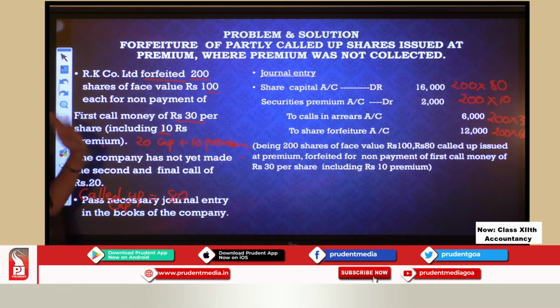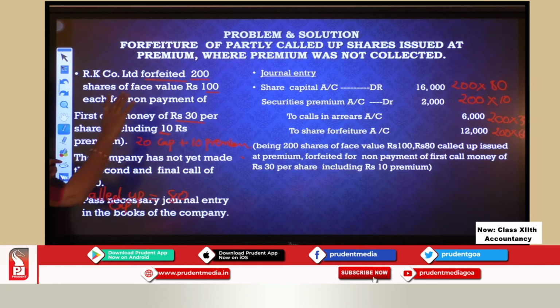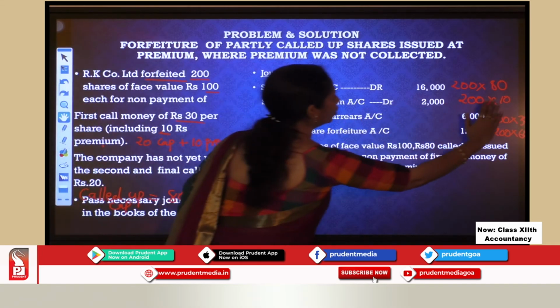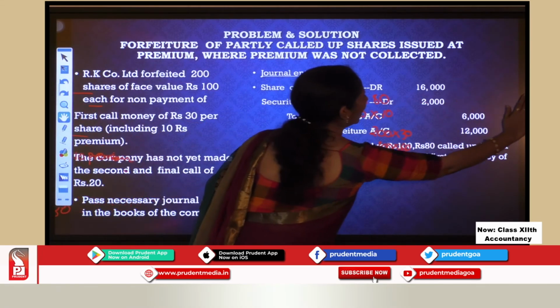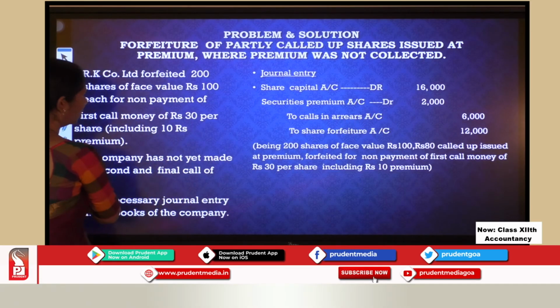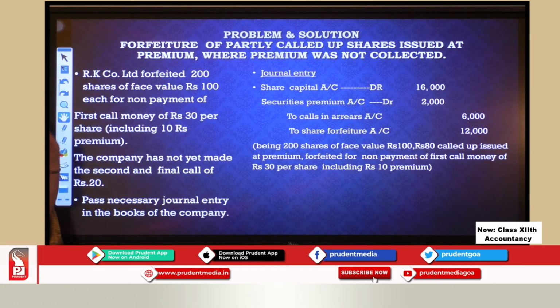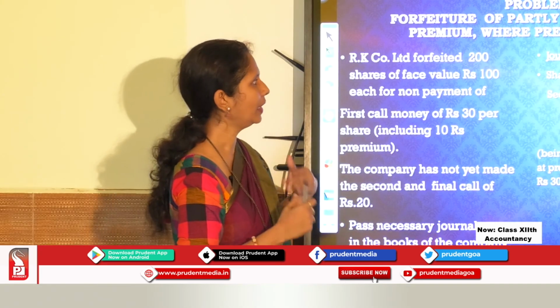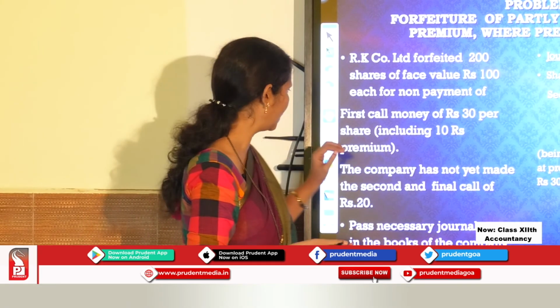So the journal entry is done. Okay. So finally, when your paper or your book shows the solution, it has to be clear. These working notes I am just eliminating, and your solution should be like this. Okay. So your solution should be like this. Okay. Now, let us go for the next.